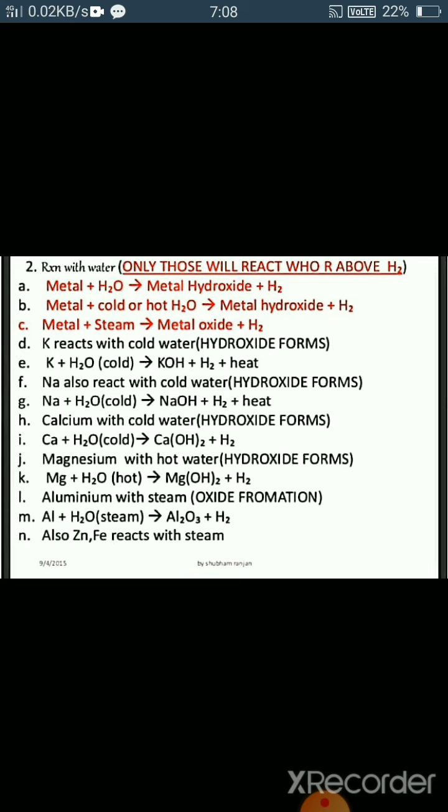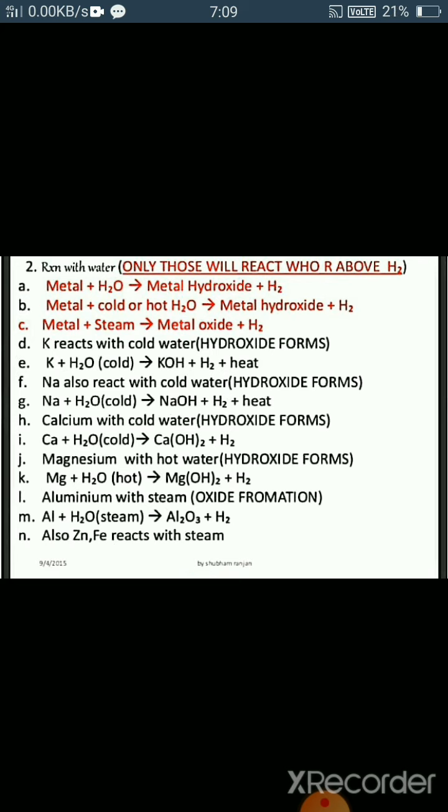The less reactive metals react in hot water, and the least reactive metals react in steam to give metal oxide and hydrogen. As you all know, potassium comes at the top of the reactivity series. So potassium can easily react with cold water and gives potassium hydroxide, hydrogen gas and heat. Sodium also reacts with cold water, gives sodium hydroxide, hydrogen gas and heat.